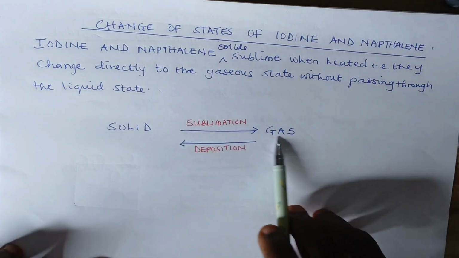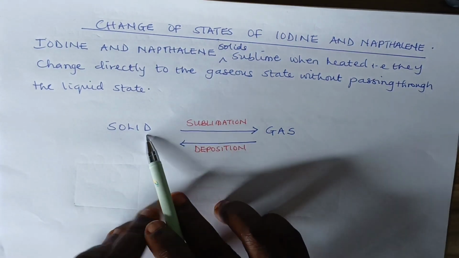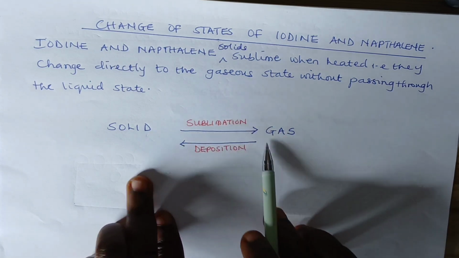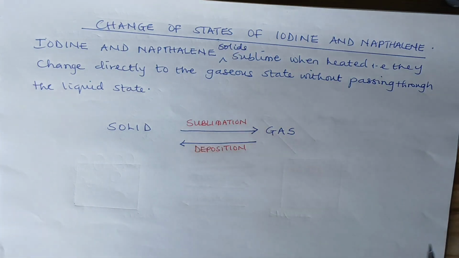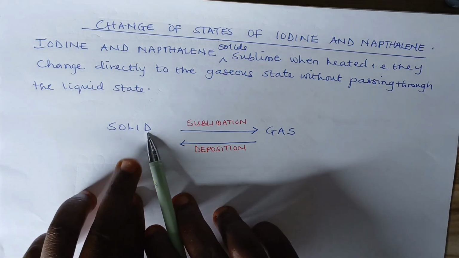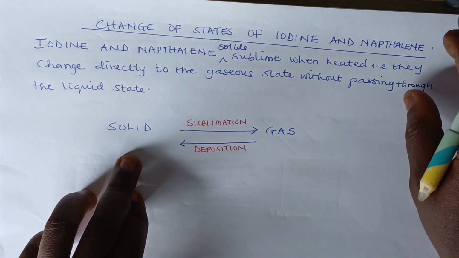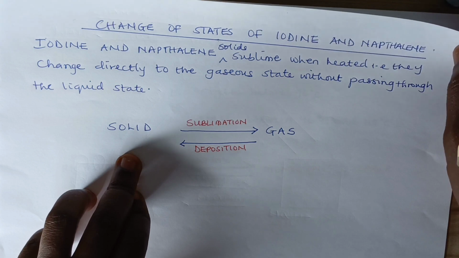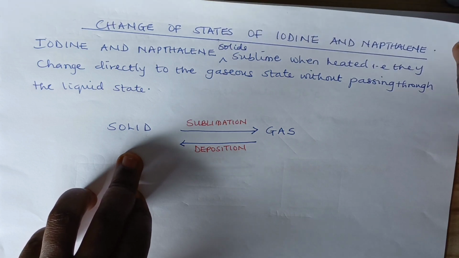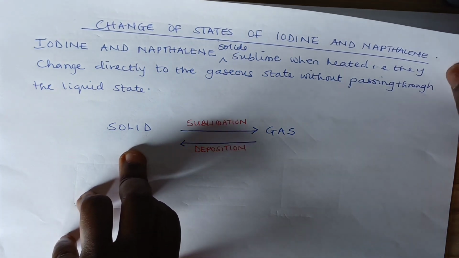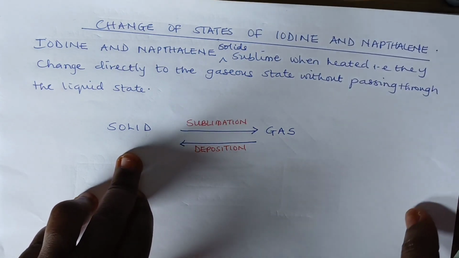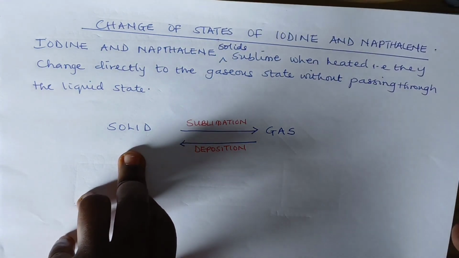So this is just a way of representing them. A solid changes to gas. Using this arrow, we have sublimation, and when the gas changes to solid, we have deposition. Some of these gases, when they are allowed to accumulate without escaping, can accumulate back to form solids. Iodine, naphthalene, and ammonium chloride are very good examples of change of state from solid to gas, which is sublimation.